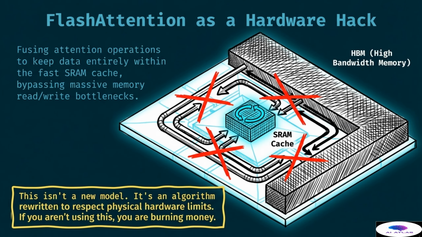Next, we discuss flash attention as a hardware hack. This is not a new model or a new way of thinking about intelligence. Instead, it is an algorithm that was rewritten specifically to respect physical hardware limits. In modern GPUs, there is a massive bottleneck between the fast SRAM cache and the high bandwidth memory, or HBM.